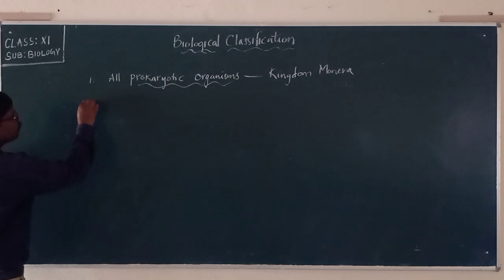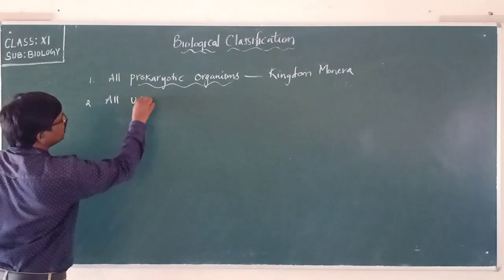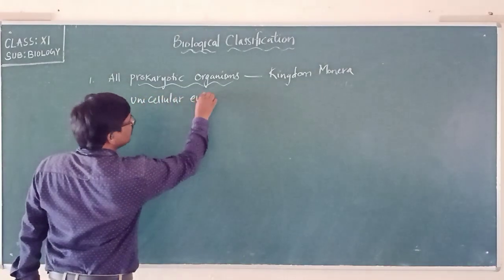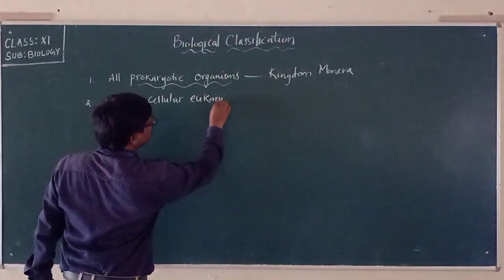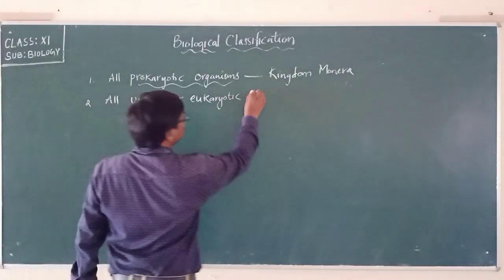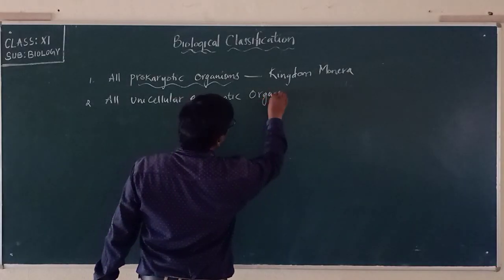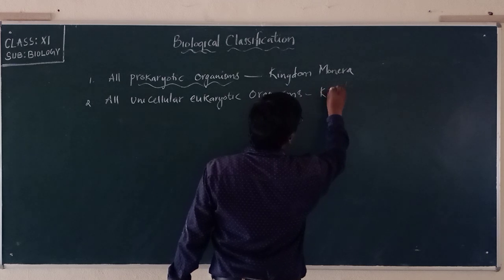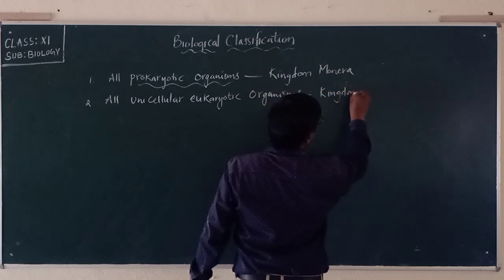And the next point to remember is that all unicellular eukaryotic organisms are placed under the kingdom Protista.